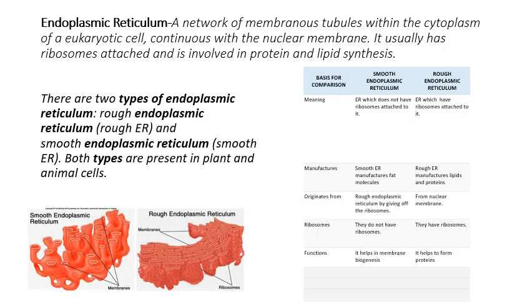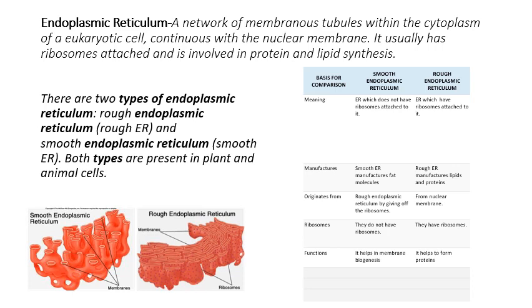Endoplasmic reticulum is a network of membranous tubules, that is, it has membranes which have transport channels with the cytoplasm of eukaryotic cells. It usually has ribosomes attached to it, and it is involved in protein and lipid synthesis. Basically, children, endoplasmic reticulum is a network of membranes.